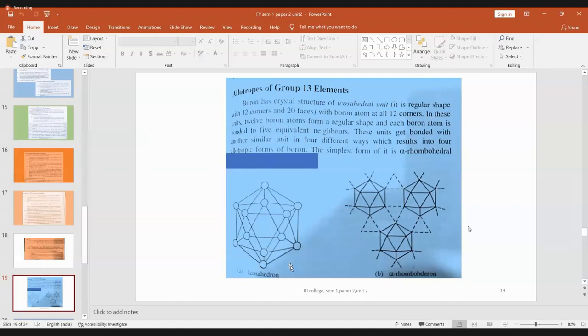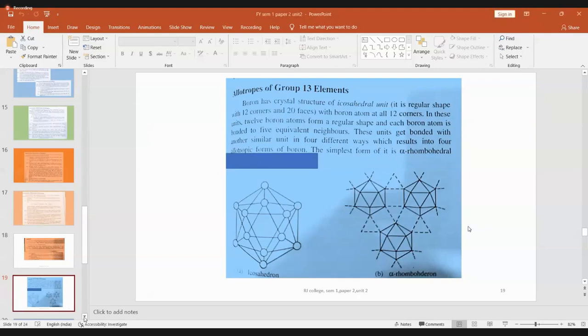Now, nothing is given about the remaining elements. Say, for example, in group 13, the first element is boron. Below boron, you have aluminium. It goes on to gallium, indium, thallium. All these are the 5 elements of group 13. But we are concentrating only on boron. See, we need not check the other elements. We have to check only boron. Okay. So this is what is important.